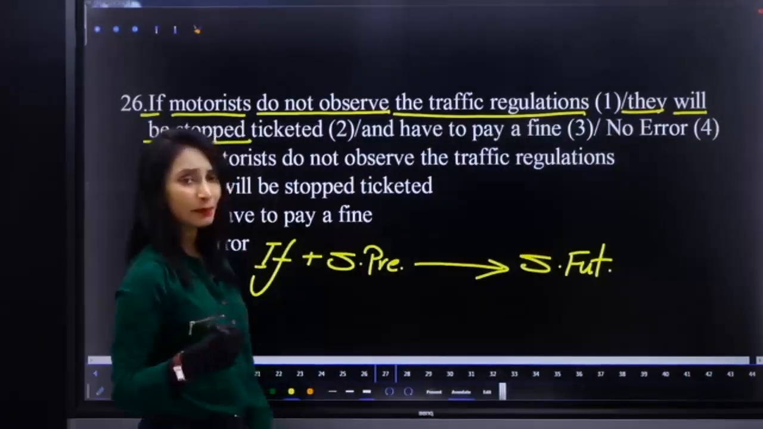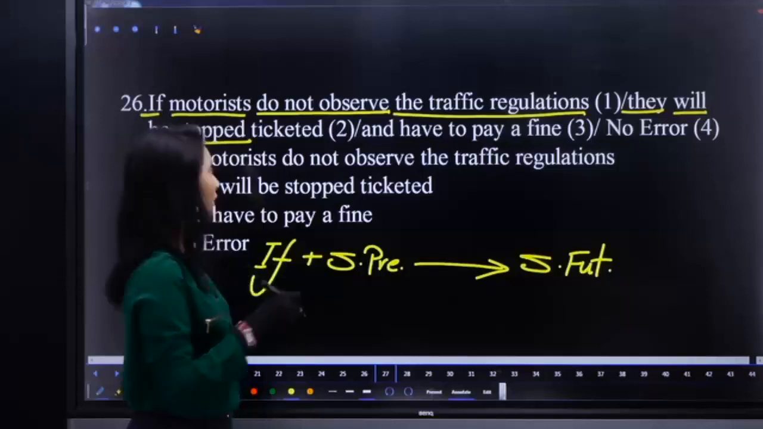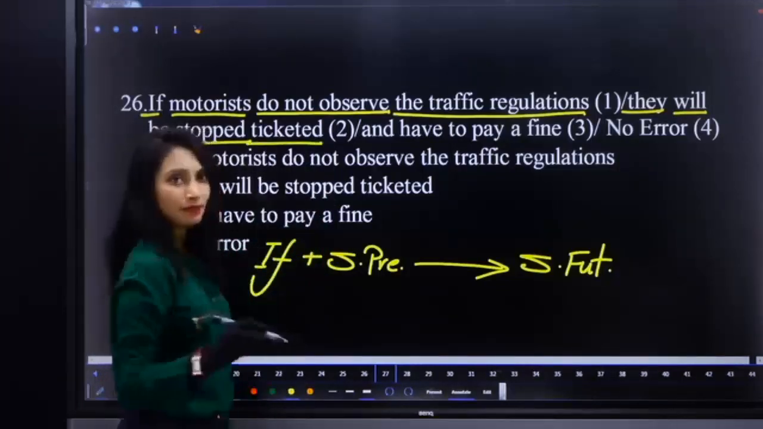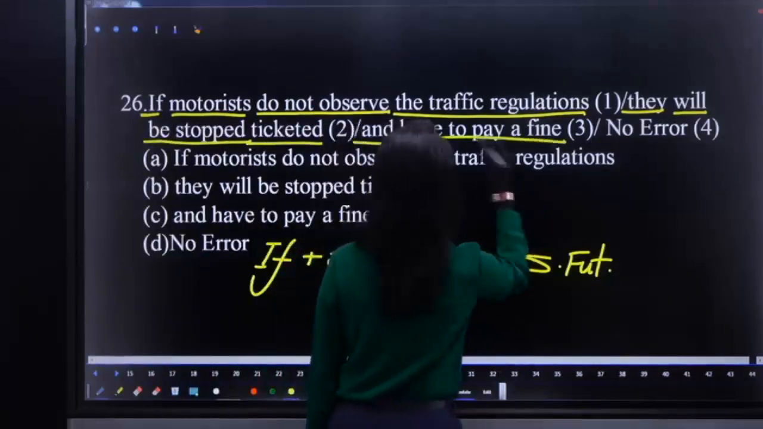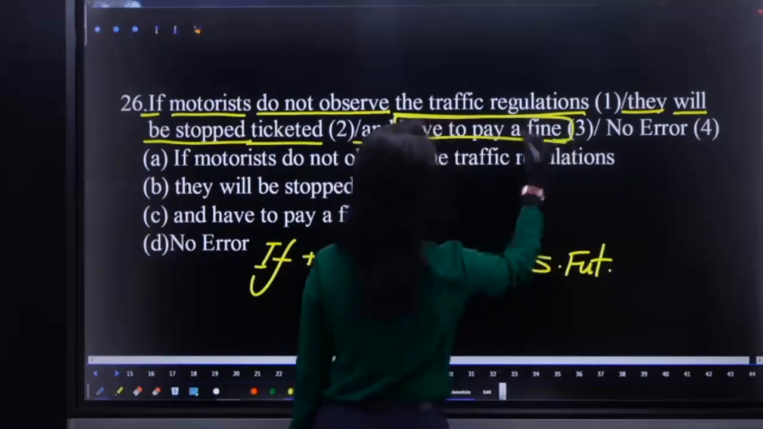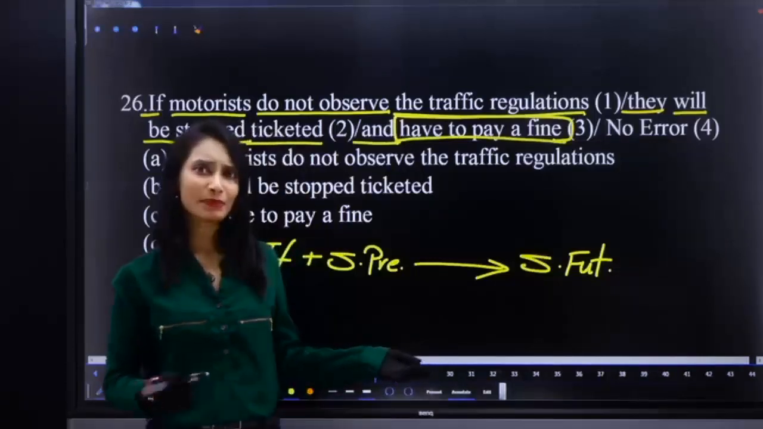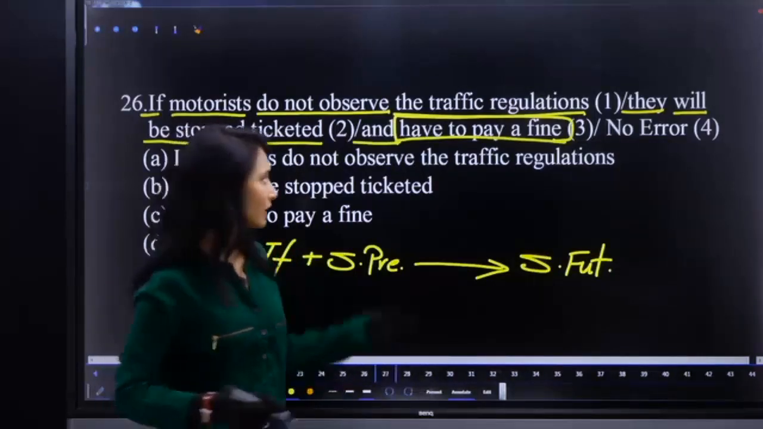Okay, they will be stopped. They will be stopped. Passive voice in simple future. Ticketed, stopped, ticketed, and how to pay a fine. Why how to pay a fine? How to pay a fine is in present tense, right? We require future tense, simple future.